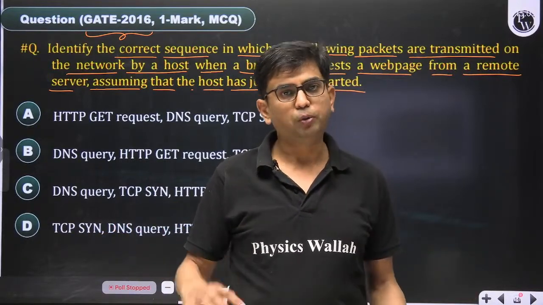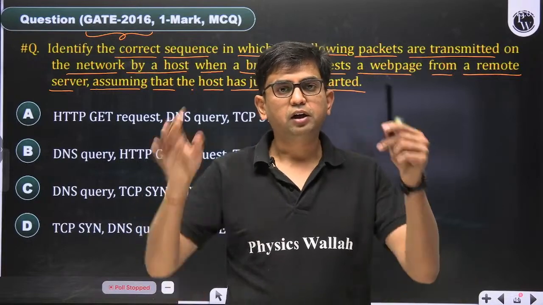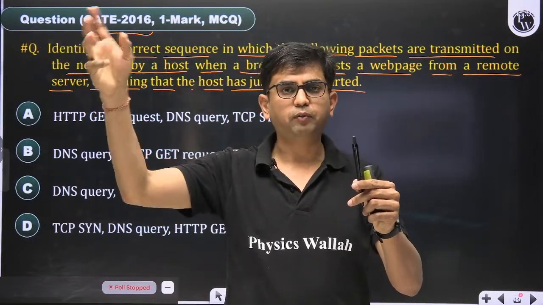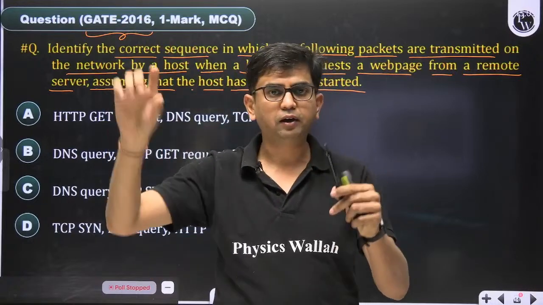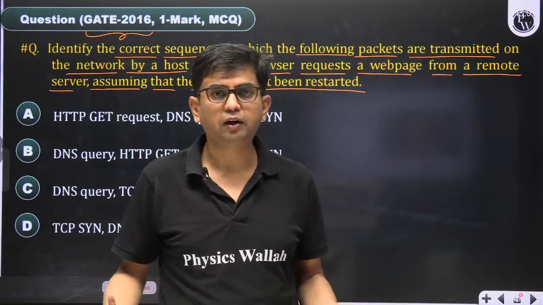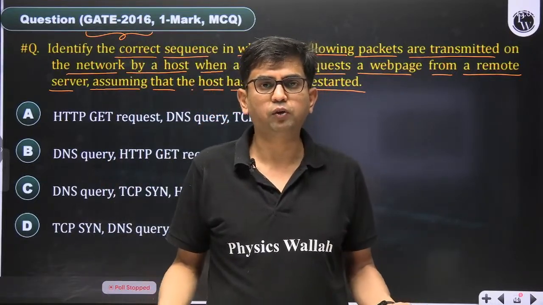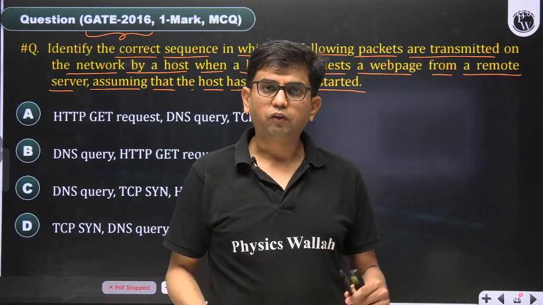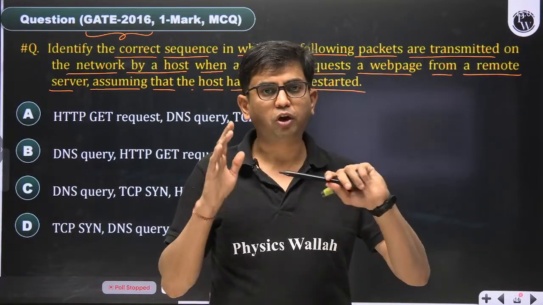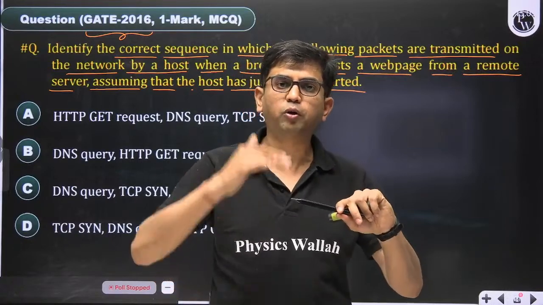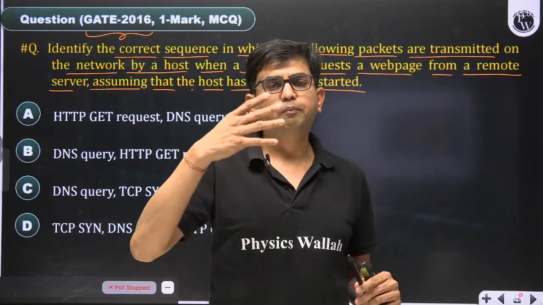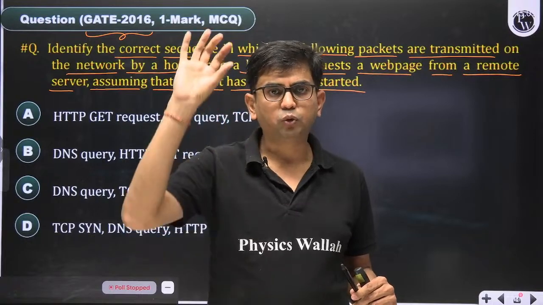Let's suppose your computer has just restarted, and you enter www.google.com in the address bar and fire the URL. What happens first? You have to say that initially our browser does not know where google.com is hosted. So first we have to get to know the web server IP address where google.com is hosted.